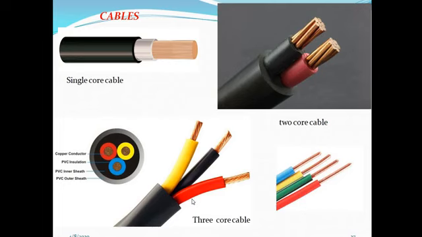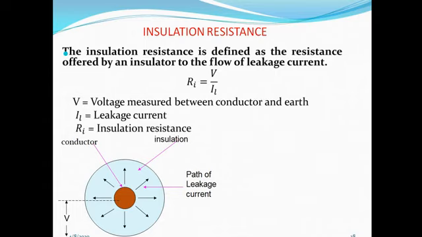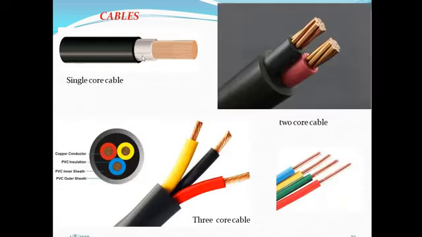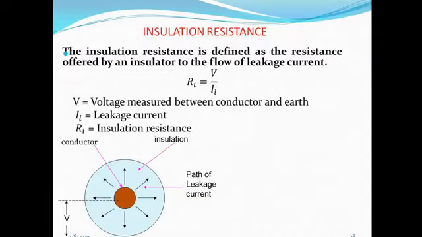So in this particular case, we have to study insulation resistance of a cable. Now what is the insulation resistance? Insulation resistance is defined as the resistance offered by an insulator to the flow of leakage current. Normally, how the current flows in the conductor? It is along the length. But if there is any damage to the insulation, then the current comes out from the insulation. That means the current flowing through the insulator, leakage current, is flowing radially outwards.